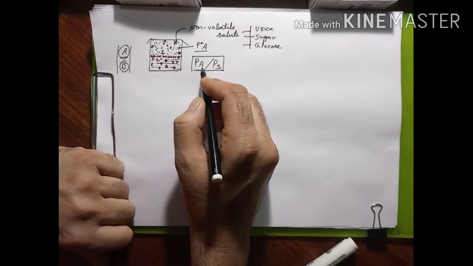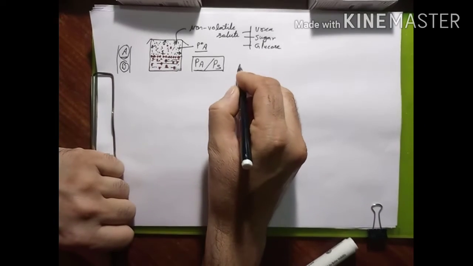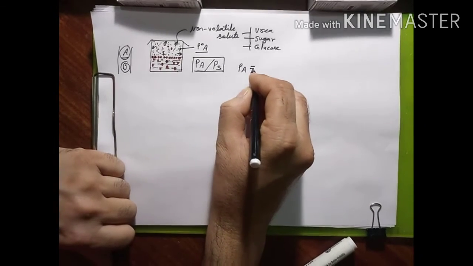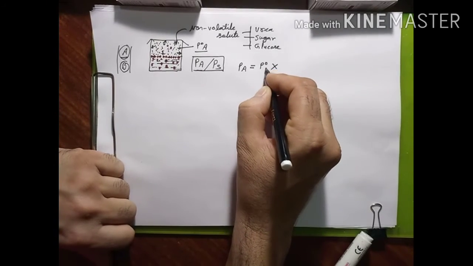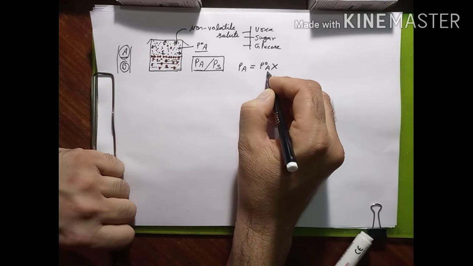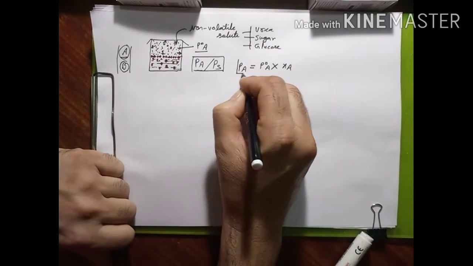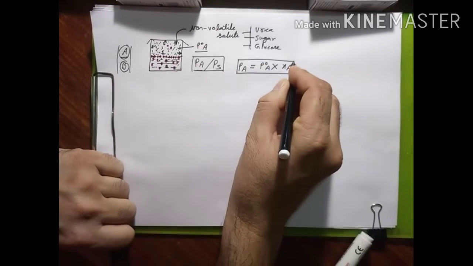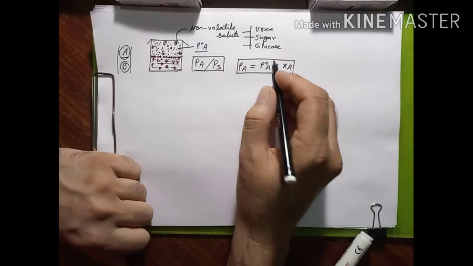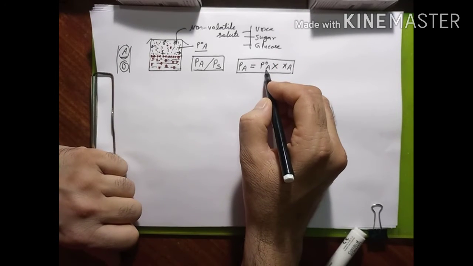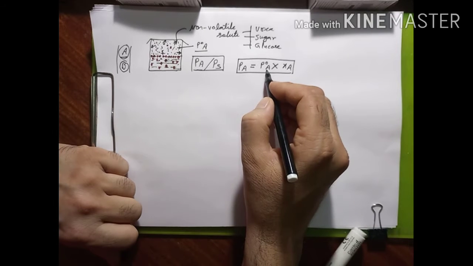Then there is a formula, and that formula is told by a scientist, Raoult. He said that the partial vapor pressure of the component we can calculate by multiplying the vapor pressure of that component in the pure form by its mole fraction, that is XA. So this formula is defined by the scientist, Raoult's law. In this, P naught A is the vapor pressure of the pure solvent, that always remains fixed and is assumed to be constant.